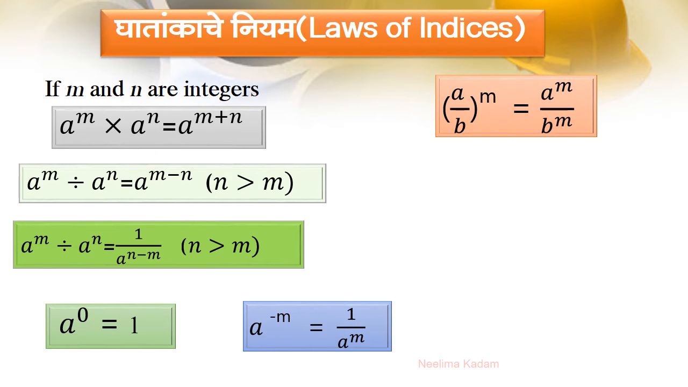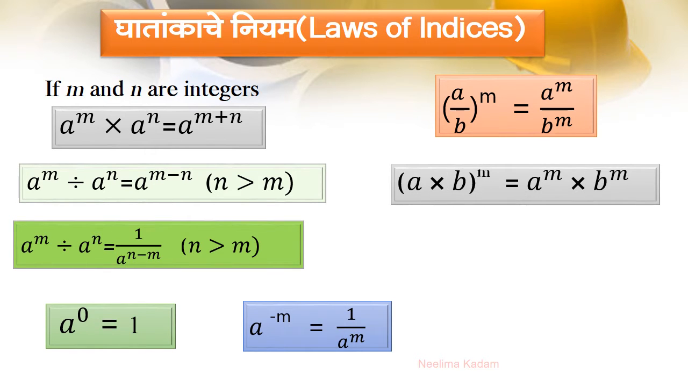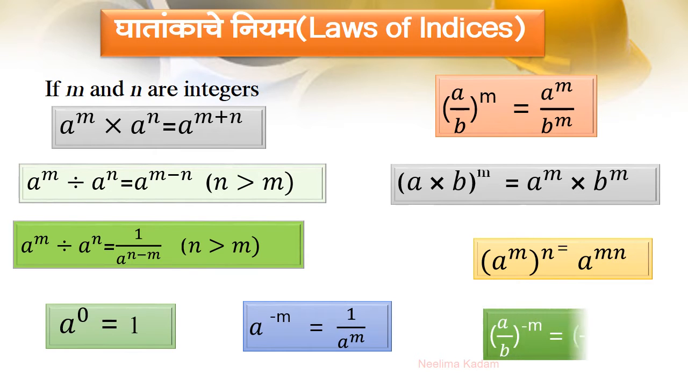a upon b raised to m is equal to a raised to m upon b raised to m. a into b raised to m is equal to a raised to m into b raised to m, and a raised to m in whole raised to n is equal to a raised to mn. घातांकांचा गुणाकार. a upon b whole raised to minus n is equal to b upon a raised to n. तर हे घातांकाचे नियम आपण मागील इयत्तांमध्ये अभ्यासलेले आहेत.